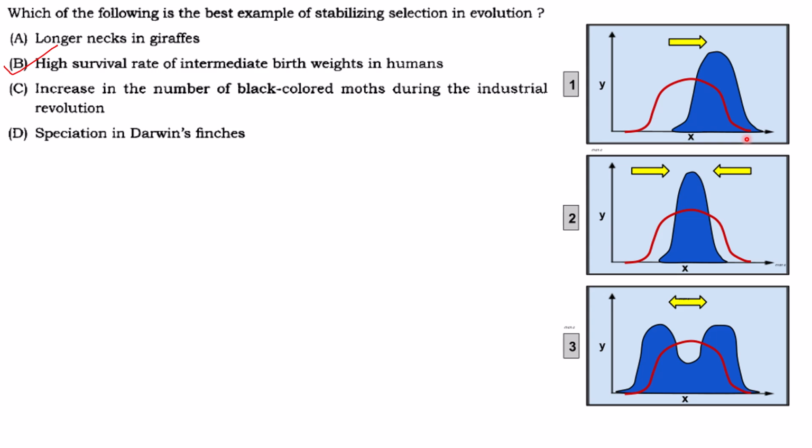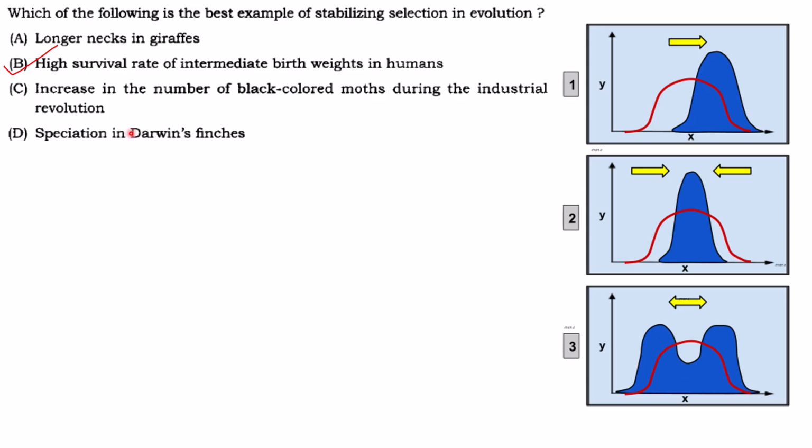One extreme is selected. Speciation in Darwin finches, it is disruptive selection. That means the extremes are selected. See here. The intermediate is not selected. That is either those with very large beaks or very small beaks will survive.